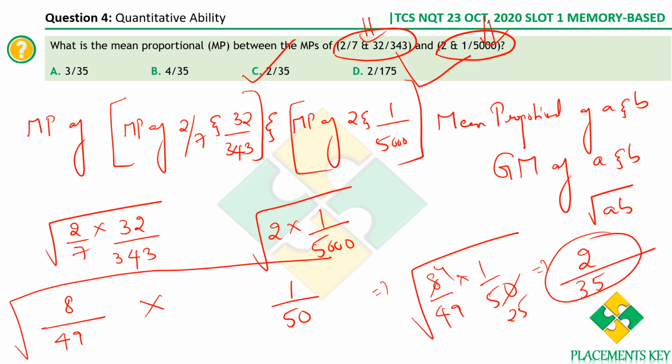Is it clear? When you look at the question the very first time, it may appear to be kind of difficult, but it's not. First find the mean proportion of this. Next find the mean proportion of this. Next find the mean proportion of the values that you've got earlier. It is as simple as that. All you are supposed to know is mean proportional is geometric mean. Geometric mean is square root of AB. That's what we are supposed to know. Fine. So I hope this is clear. Let's move on to the next question.